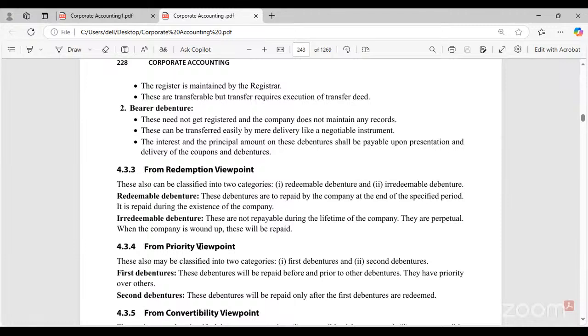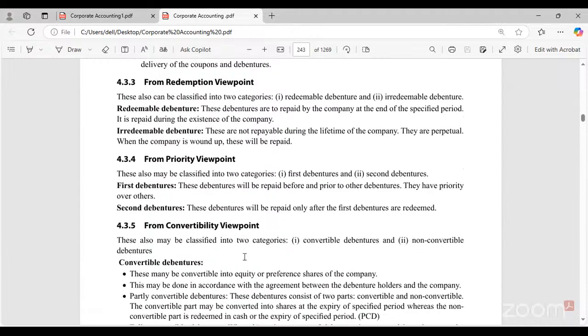Then from the priority viewpoint, we have first debentures and second debentures. First debentures will be repaid before other debentures. They have priority over others. Second debentures will be repaid only after the first debentures are redeemed. It is something like a ranking system, rank 1, rank 2. First, rank 1, the first debentures will get all the benefits. Then the company goes to the second debentures. So from the priority viewpoint, we have first debentures and second debentures.